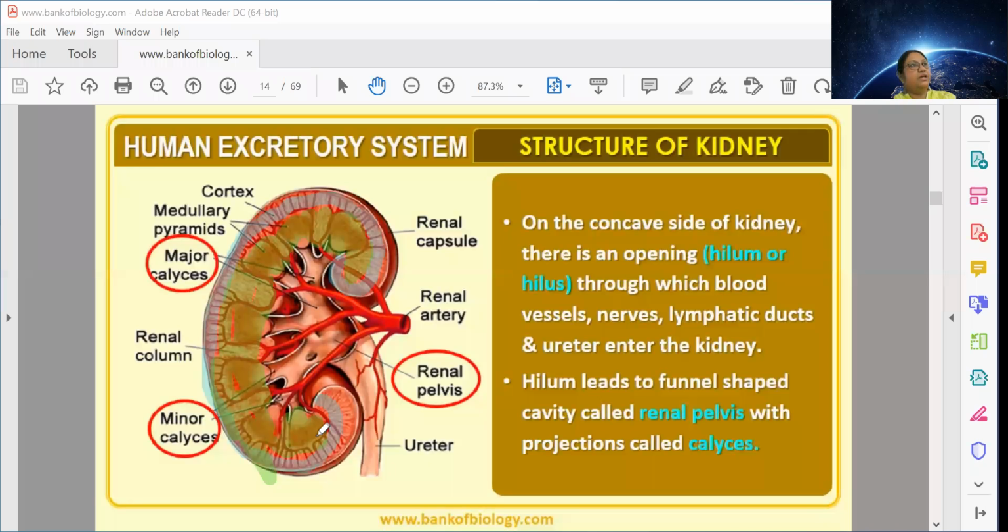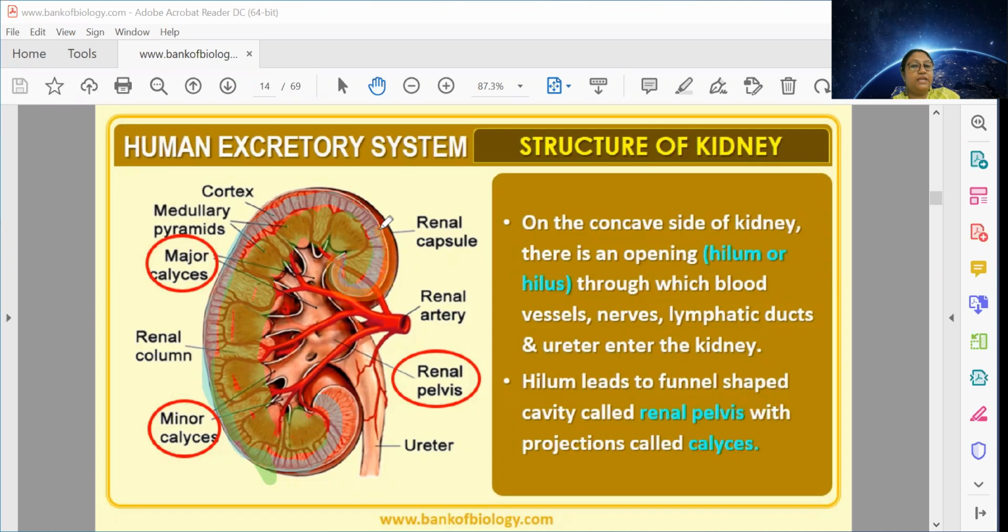Now the thing is that apart from cortex and medulla, there is a tough, semi-tough covering present outside the kidney, even outside the cortex region. I will mark it so that you can see outside the cortex.